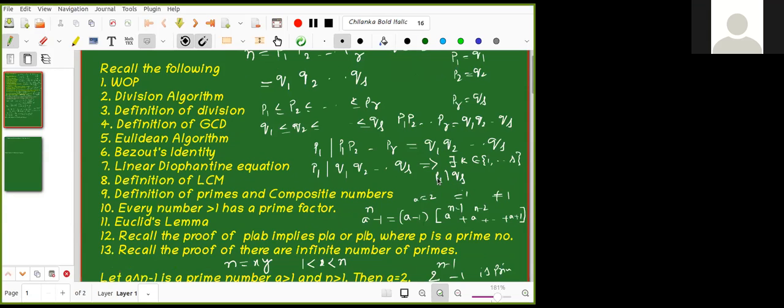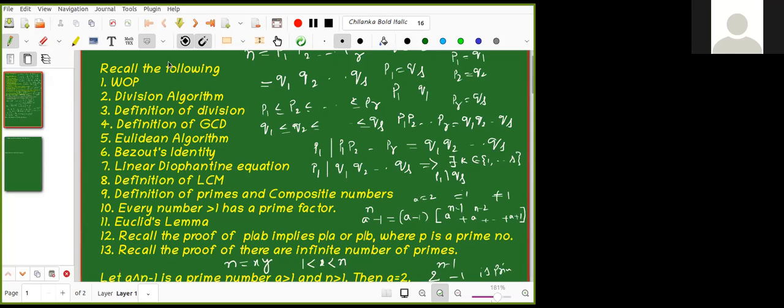P1 is a prime number and QK is a prime number and P1 divides QK. Then P1 is equal to QK. Now from this, what can you conclude between P1 and Q1?